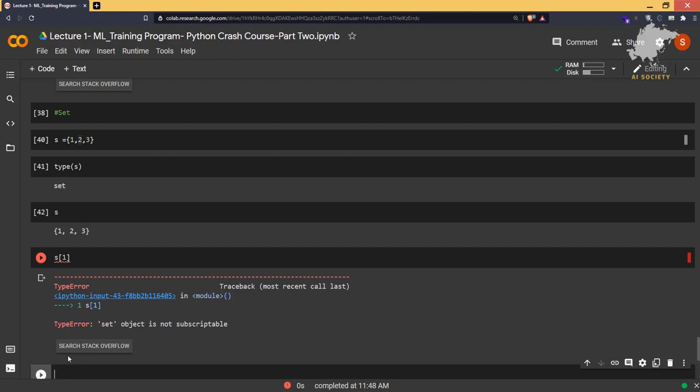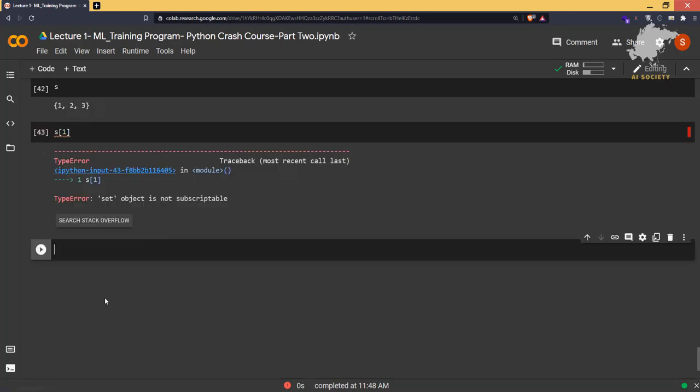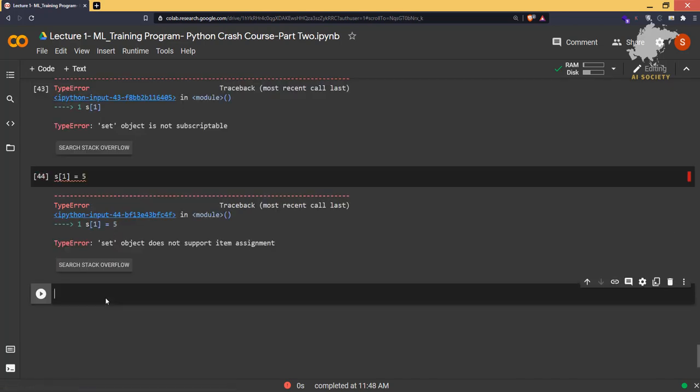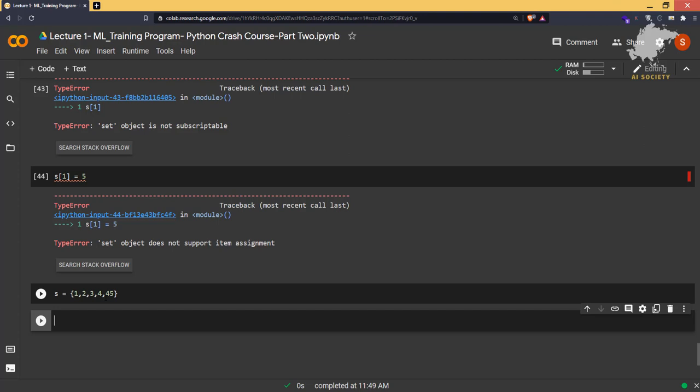That means you cannot traverse over the elements. It is not maintaining any kind of order. It does not maintain any kind of index number in them. So that is why in the set you cannot do this. You cannot grab the element. Since you cannot grab the element, you cannot change the elements. As you can see, it does not support item assignment. So once the element of the set is defined, you cannot change the element, not even grab the element. Now you would be thinking, what is the use of set if that is the case?